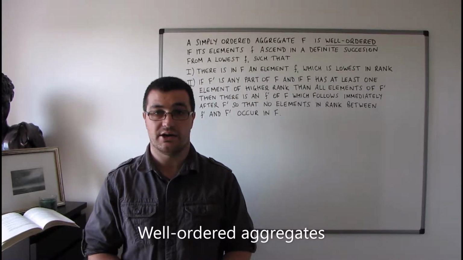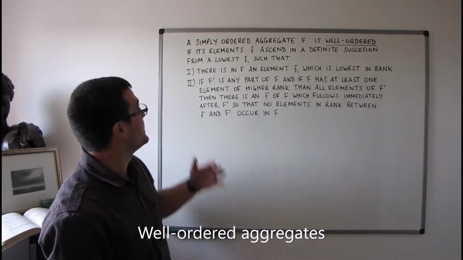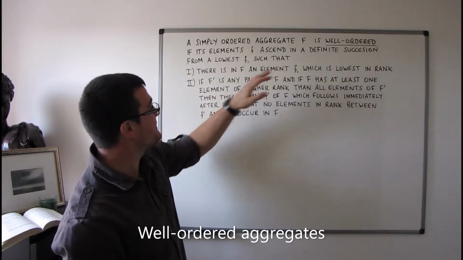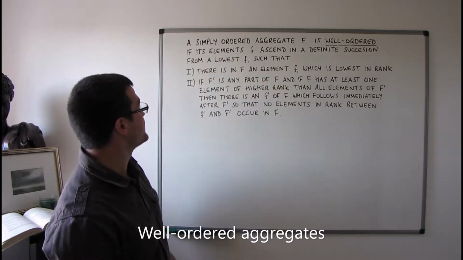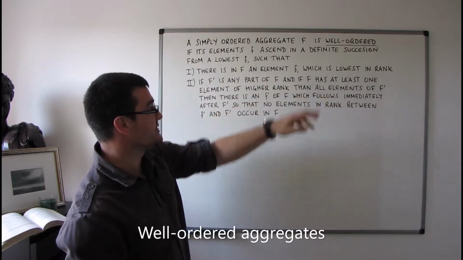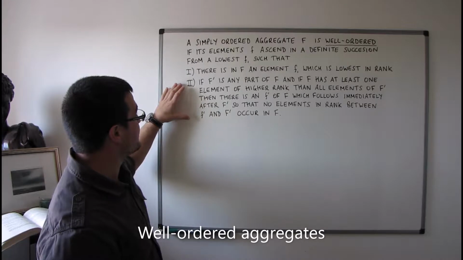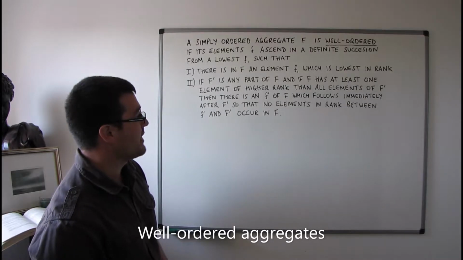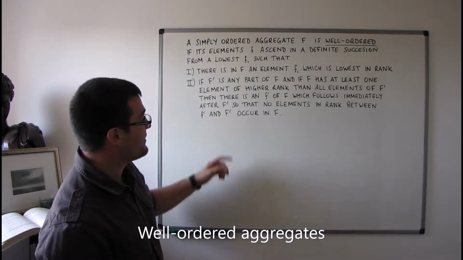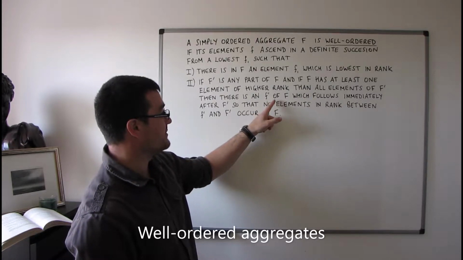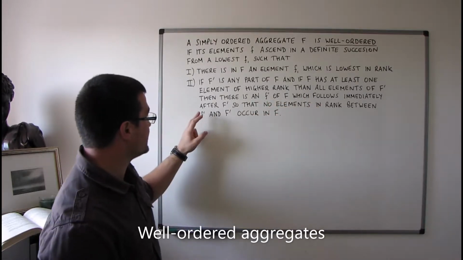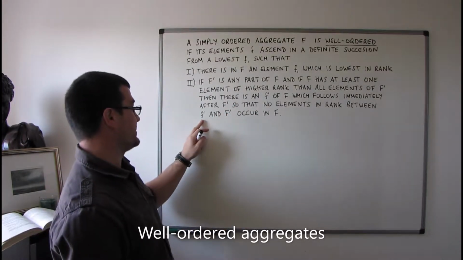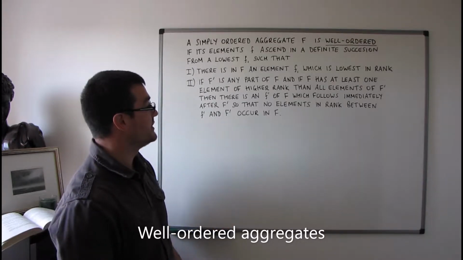So let's have a look at the definition now of a well-ordered aggregate. A simply ordered aggregate F is well ordered if its elements f, that's lowercase f, ascend in a definite succession from a lowest f1, such that there is in F an element f1 which is lowest in rank, and very importantly, if F' is any part of F, and if F has at least one element of higher rank than all elements of F', then there is an f' of F, that's lowercase f' of uppercase F, which follows immediately after uppercase F', so that no elements in rank between lowercase f' and uppercase F' occur in F.